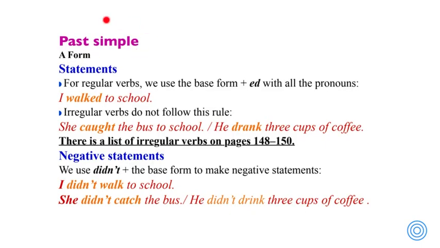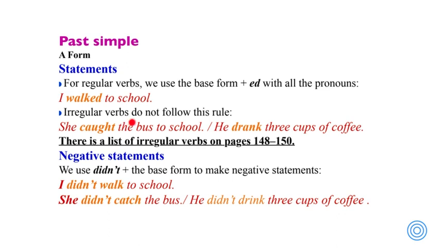Starting with the past simple. The past simple is something that happened in the past. We can add the ed form to the verb to make it past. For example, the verb walk, we add ed, so it is walked. I walked to school. This is a sentence in the past simple. And walk is a regular verb.